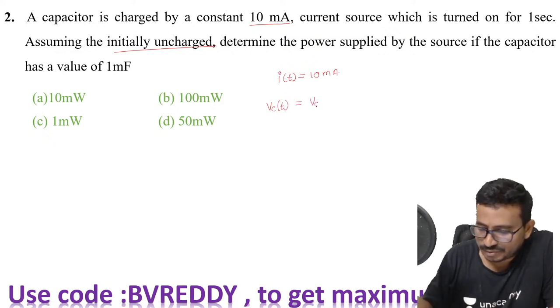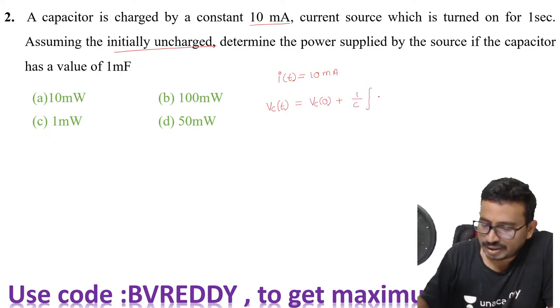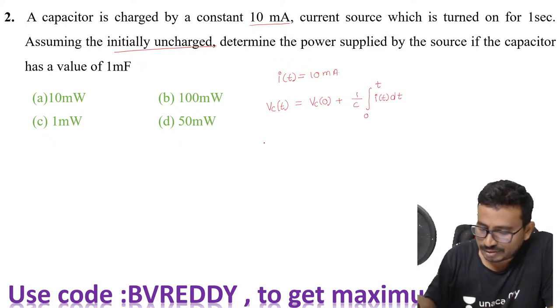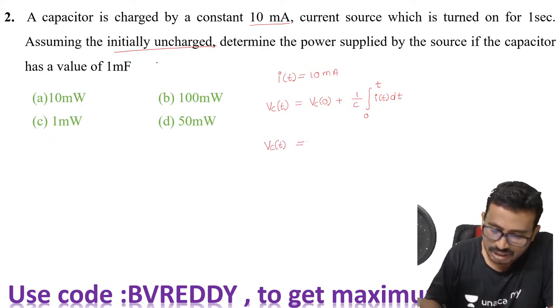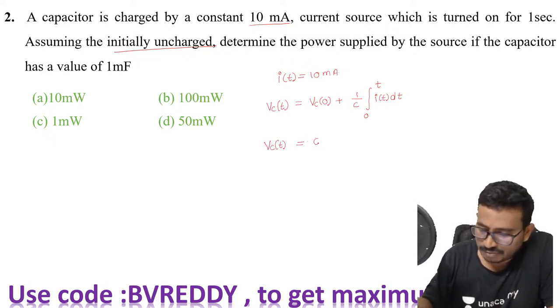Vc of t is given as Vc of 0 plus 1 by C integral from 0 to t of I of t into dt. And so I can get the voltage across the capacitor. They gave that it is initially uncharged, that means initial voltage 0, plus 1 over the capacitance value, 1 millifarad.